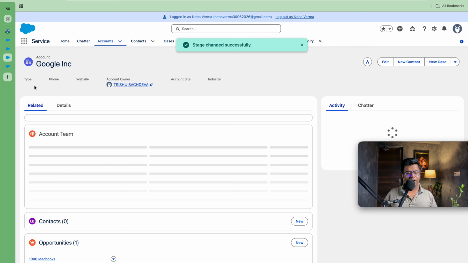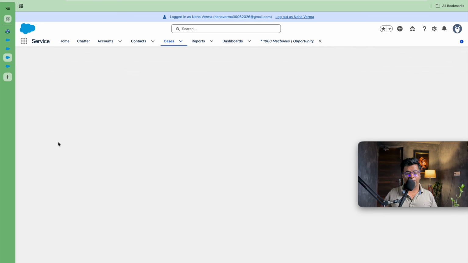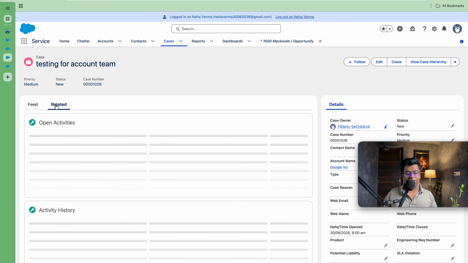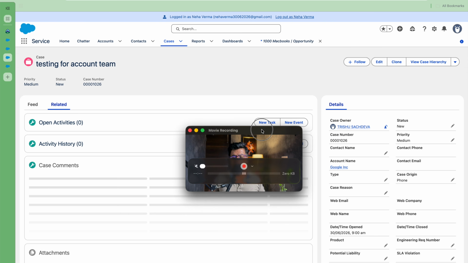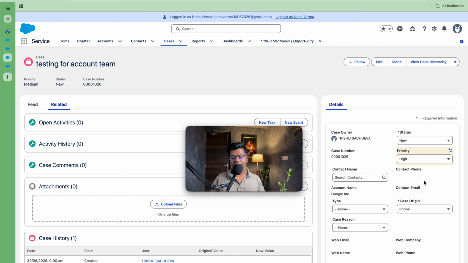So if I go again, finally we will be going on to case and we will try to update anything, but here we have given the access as public read only. Neha Sharma doesn't have the access to this record. So let's take an example, she tries to update the priority equal to high. As soon as we save it, it says you don't have necessary privilege to edit this. So this is how you can play around with the same.